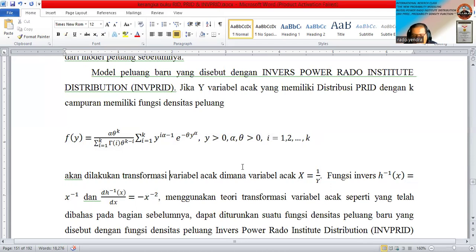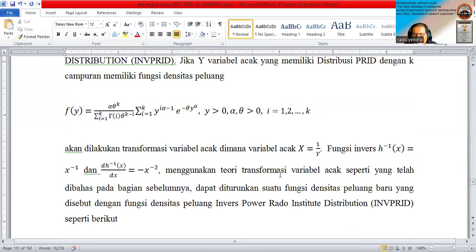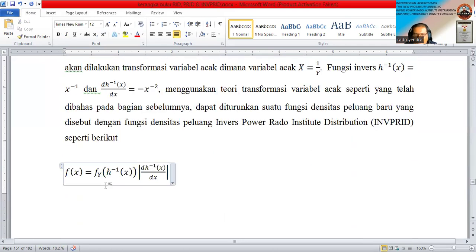Based on the theory of random variable transformation, we can find the new density function: f_Y of h inverse of x multiplied by the absolute value of the derivative of the inverse with respect to x.